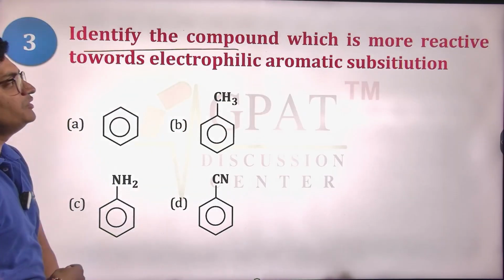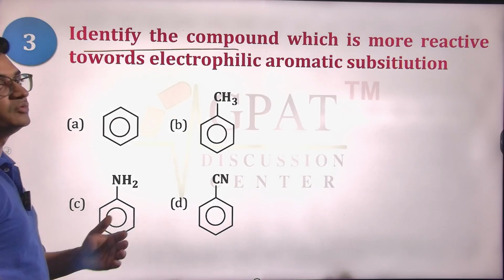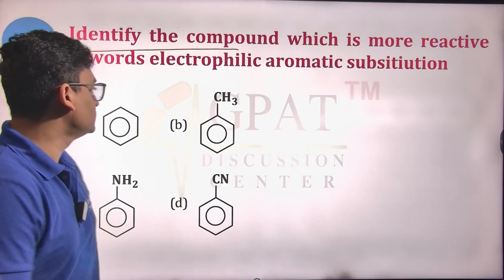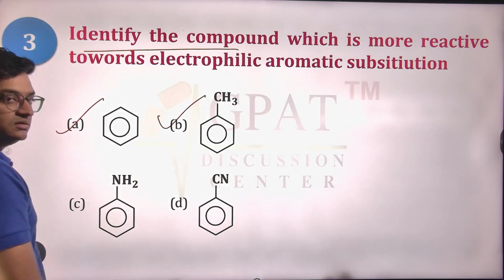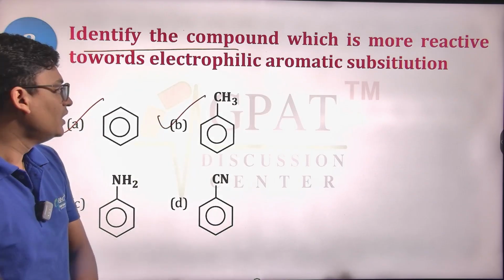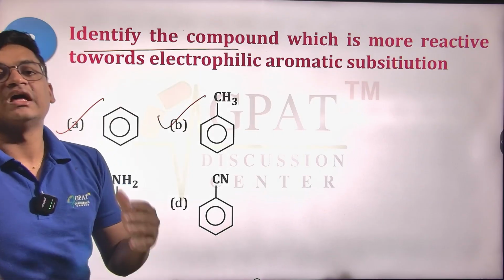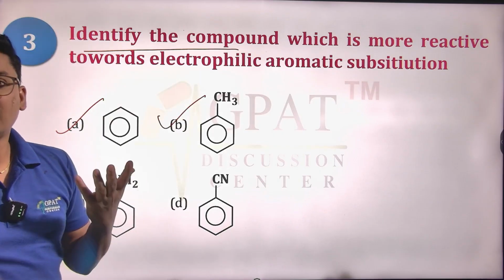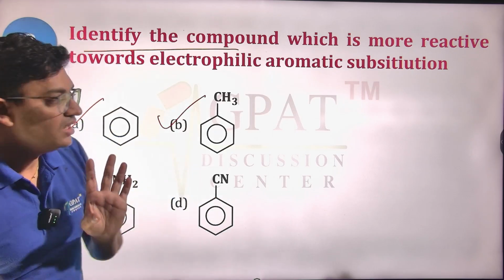Identify the compound which is more reactive towards electrophilic aromatic substitution. So which is more reactive towards electrophilic aromatic substitution reactions? Benzene, toluene, CN, cyanobenzene, or you can see here is aniline. All those groups that are increasing the electron density inside the benzene ring have a higher electron density inside the ring, so they have higher affinity for the electrophile to bind.